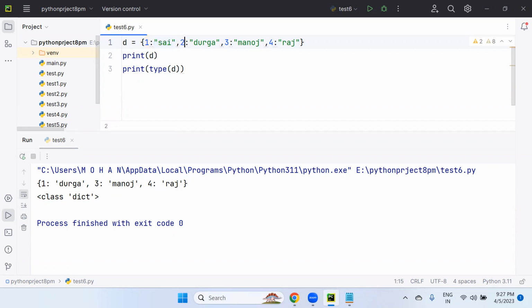So values can be duplicate. Suppose already the name of the person is Sai, again one more person also has the same name. Yes, because their identity is different, like the keys are different.